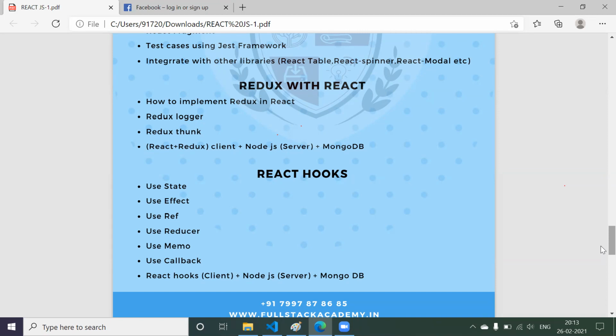Now what is Redux? It's like state management. Redux is much more important. With React, they are going to ask you about Redux. Now Redux is a separate library. It is not a concept of React. It is a separate library, which will be used for state management.